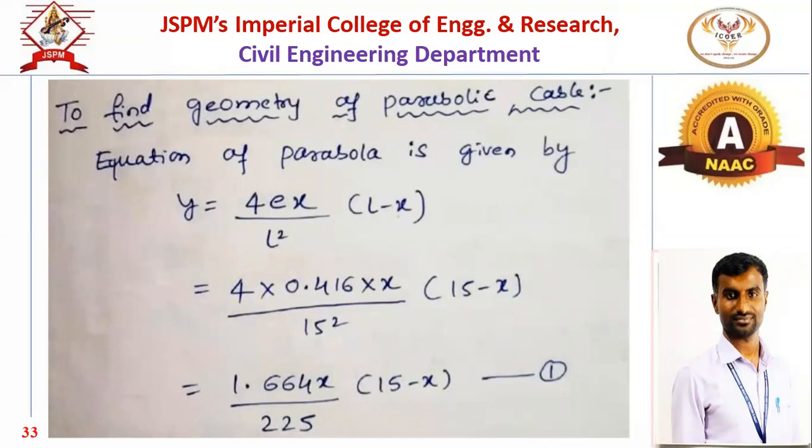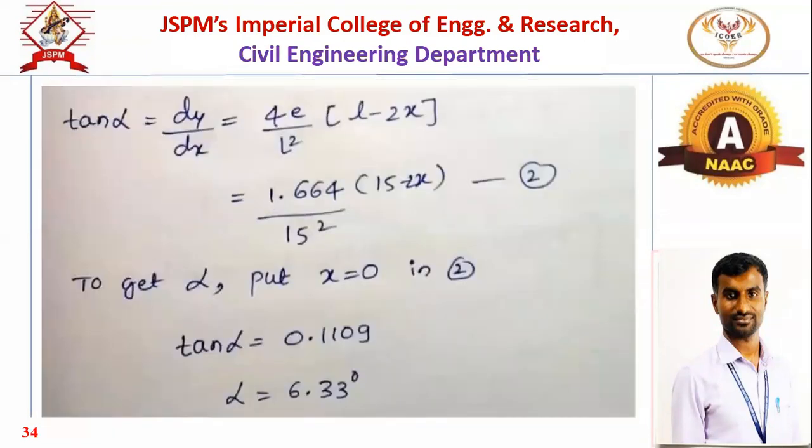Now, as we have to find that angle alpha, what do we have to do? We have to take the derivative of that equation, that is dy by dx. What is dy by dx? That is nothing but the slope. So slope is nothing but tan of theta, or here tan of alpha. If you differentiate the y equation, you will get one value, and if you take the tan inverse of that value, you will get that angle.